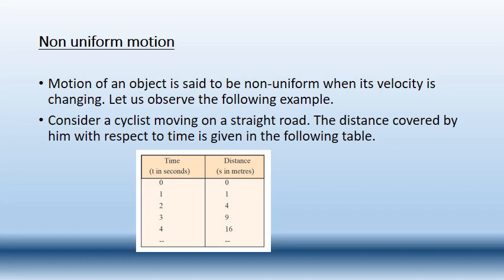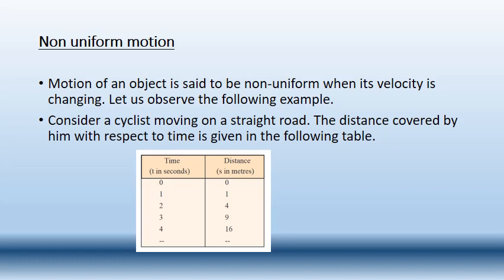So again observe that same cyclist example. Consider a cyclist moving on a straight road. See the timings and the distance he has covered. For 1 second he has covered 1 meter, for 2 seconds he has covered 4 meters, for 3 seconds he has covered 9 meters, and for 4 seconds he has covered 16 meters. Let us apply the formula here.